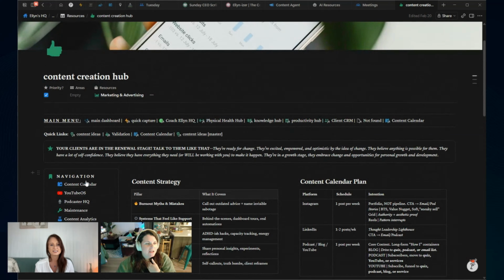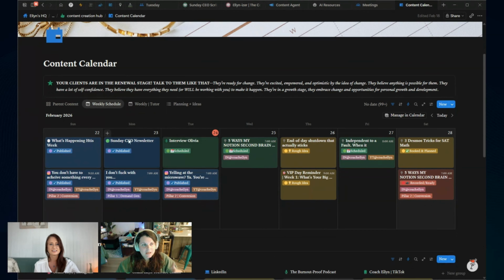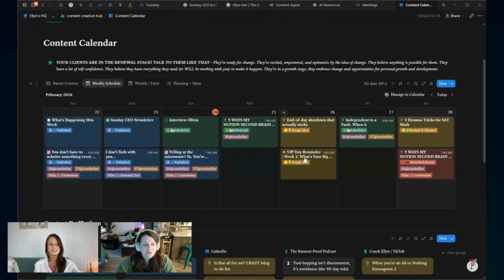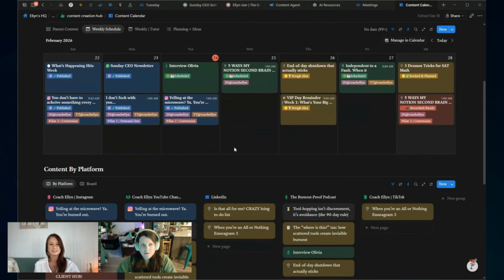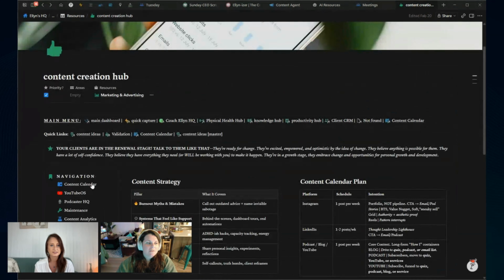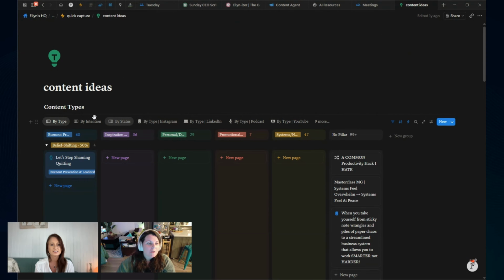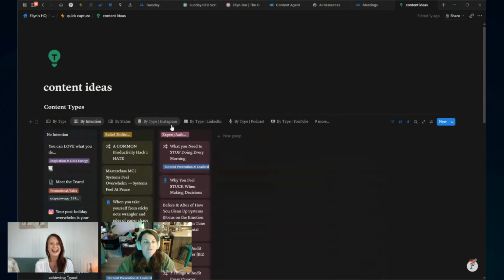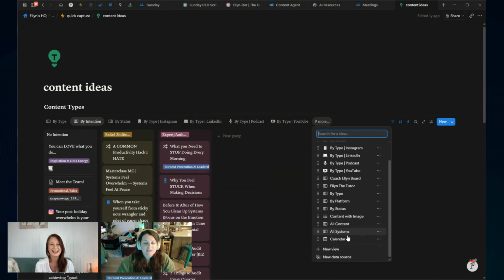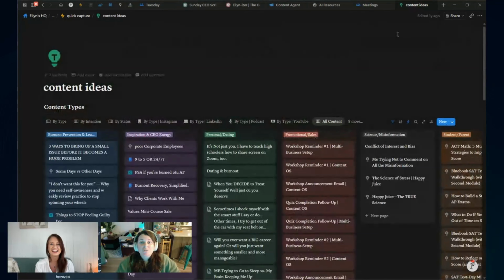And then I have a content calendar, which is actually the page I probably look at the most, where I can see the content that I have scheduled to go out this week, what I'm still working on, and so forth. And all of the content ideas I've ever created, even content ideas that I've never done anything with, live inside of this content ideas database. So this is going to look overwhelming, but basically, this is just a list of all of the different content ideas that I have ever come up with. They live inside of this database. And I've been in Notion for like 5 years. So there's a lot of content inside of this database.